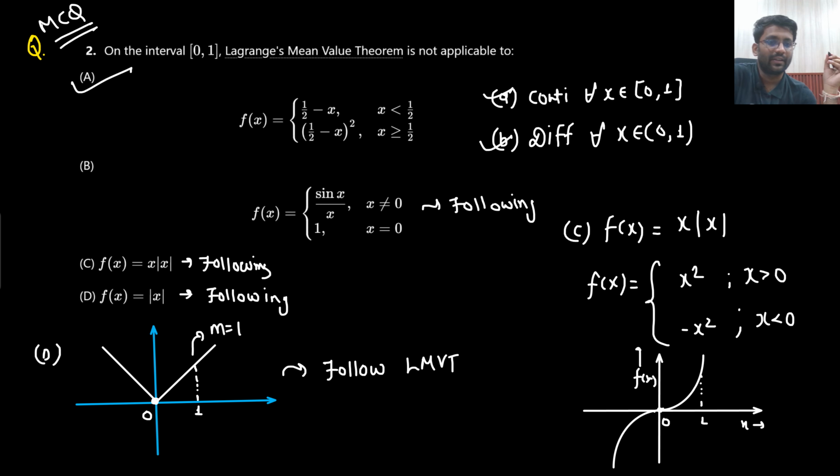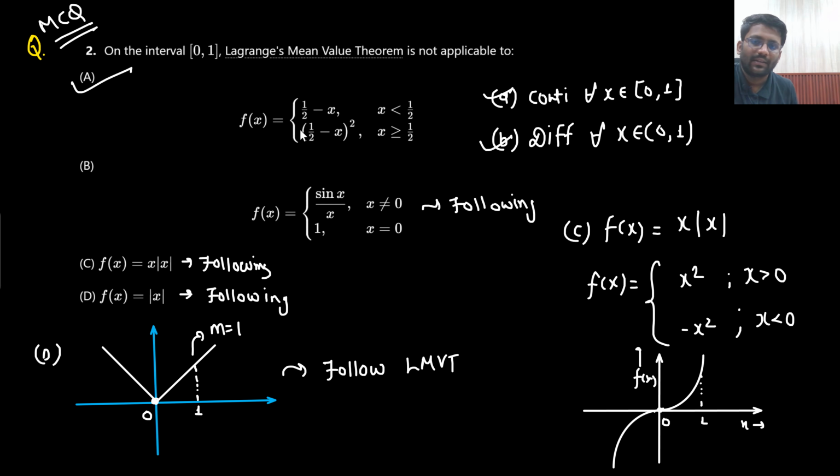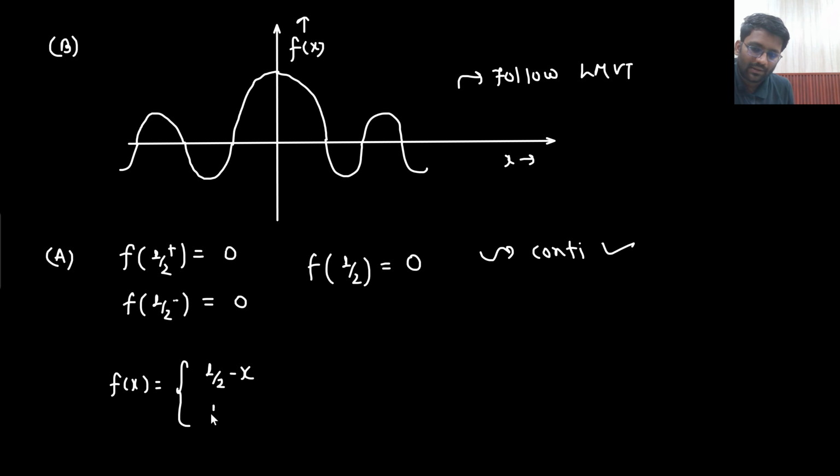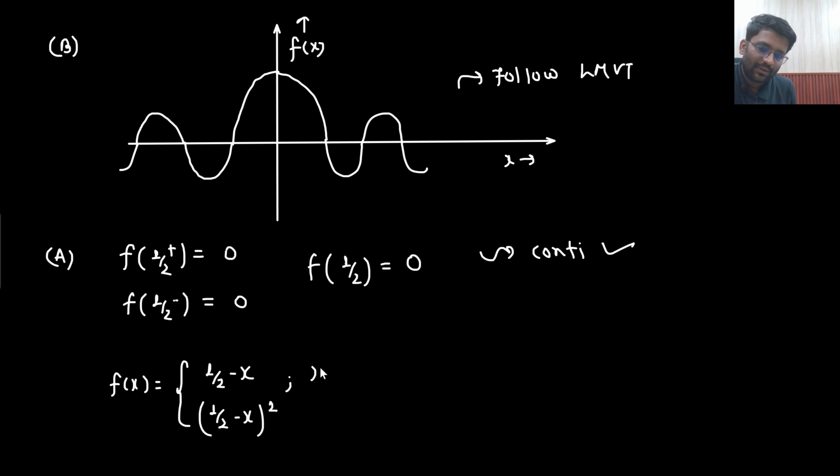But what about the differentiability? If f(x) is given, can you find out f dash x? f(x) is defined as 1 by 2 minus x for x less than 1 by 2, and (1 by 2 minus x) whole square for x greater than or equal to 1 by 2. Can you find out f dash x?